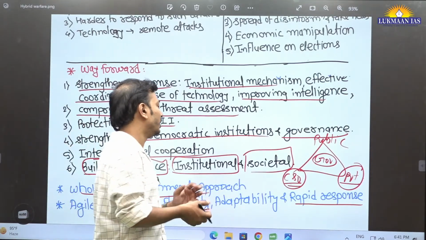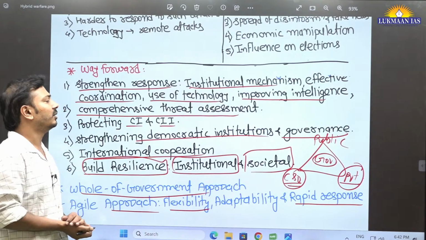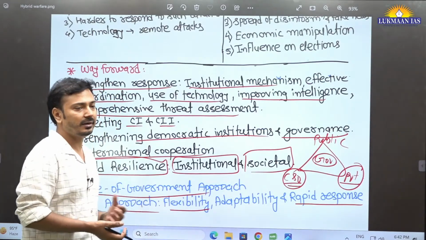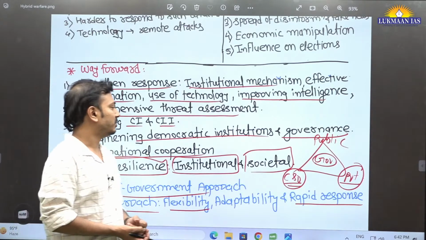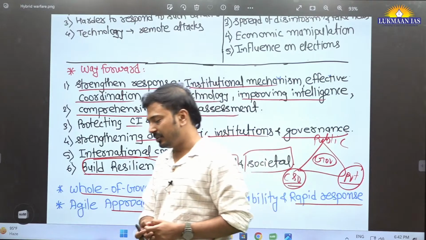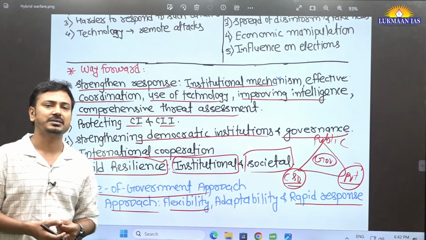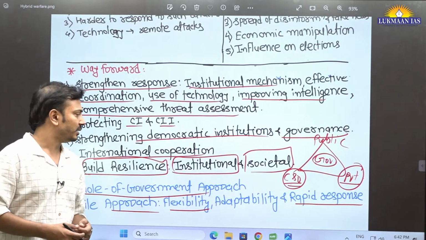Appropriate words: social capital, cultural heritage, unity and integrity, all these things. Fine. So yes, you can write this in the way forward. There can be a question, and it can be used in your PSIR optional subject too, a question can come in this manner, right?